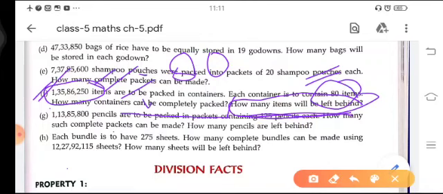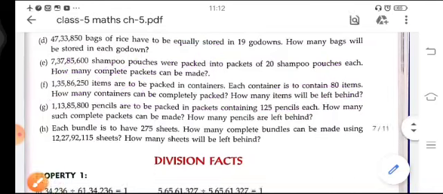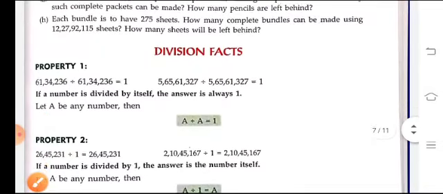Whatever the remainder, like 2, 3, 10, 20, those items will be left behind. It means that these types of questions are division with remainder based questions, so there is nothing new in this. You divide the number, and the quotient will be your number of complete packets, and the remainder will be the items left behind. Okay, hope you understood how to solve the questions of this exercise.